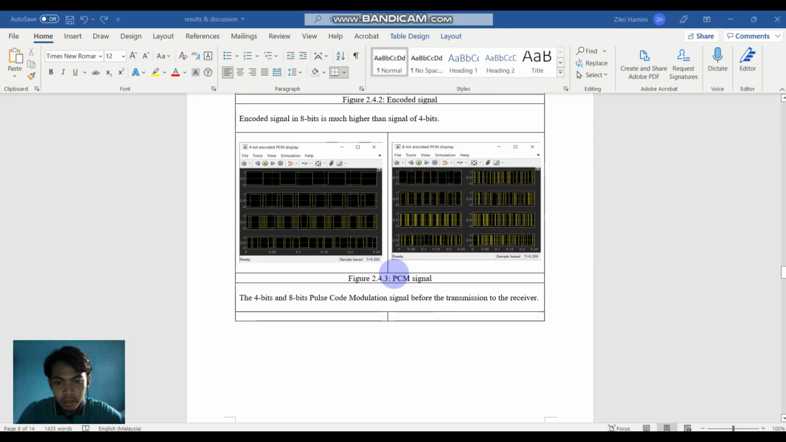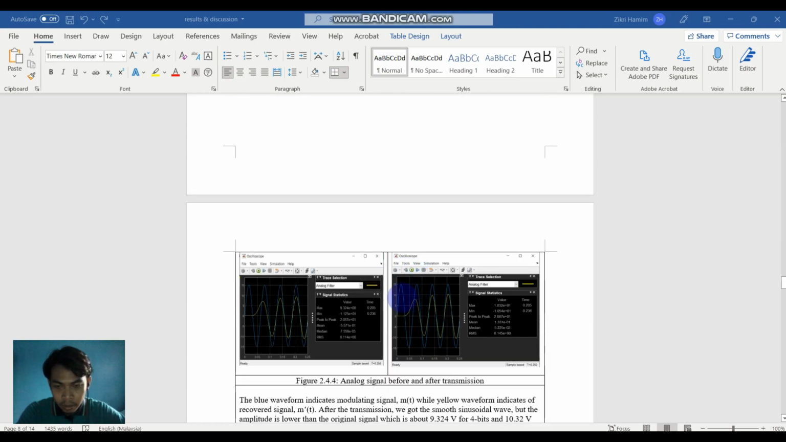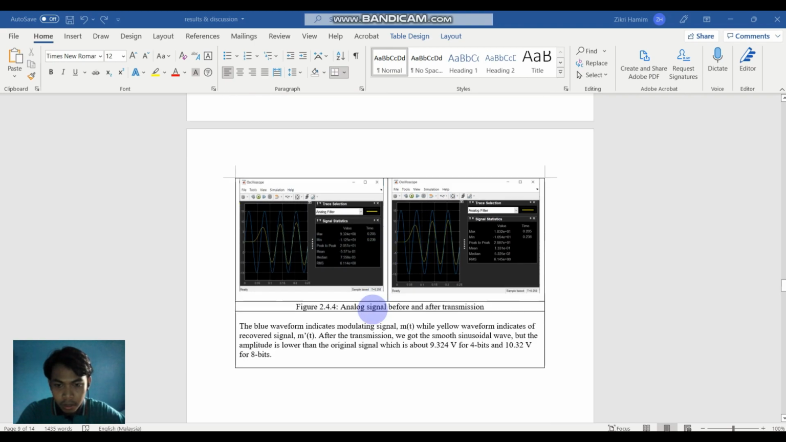What we want to see is the output signal. After the transmission, we got the sinusoidal wave, but the amplitude is lower than the original signal. The original signal is 15 volts, but for 4 bits we got 9.324 volts, and for 8 bits we got 10.32 volts. So it is much lower than the original signal that we want.